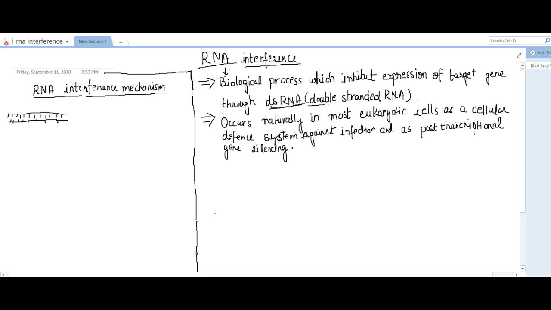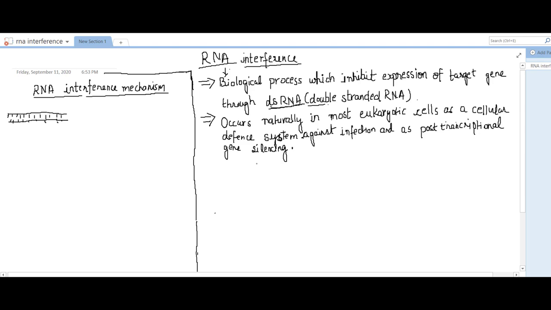The host cells can produce double-stranded RNA and can silence the parasitic gene, and it also occurs in post-transcriptional gene silencing. Sometimes in cells, genes which are not required get silenced through double-stranded RNA produced by the cells.